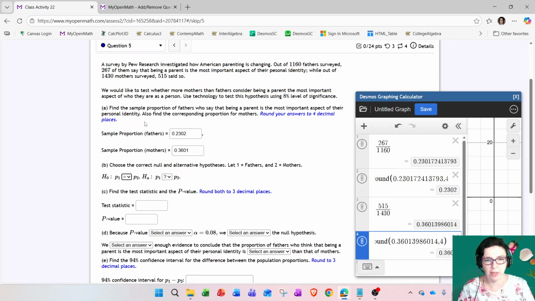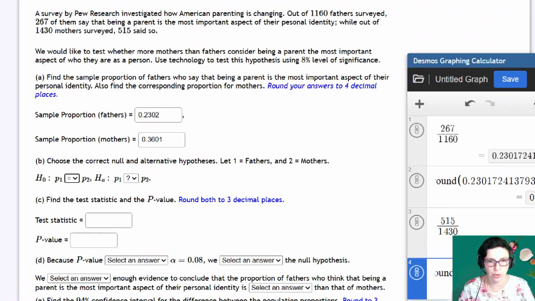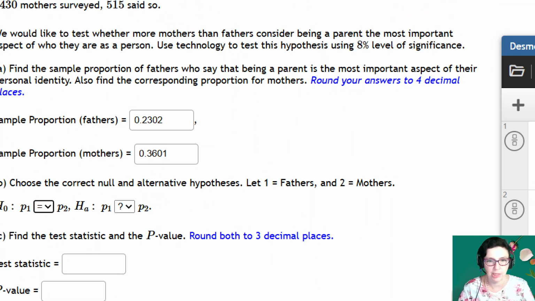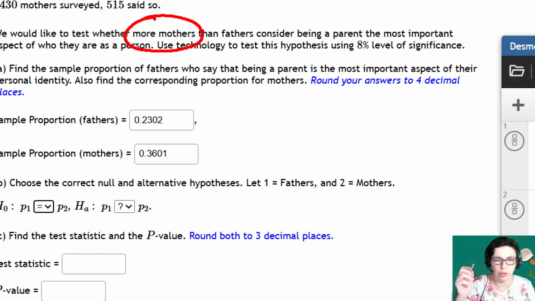This is going to be quite confusing, because number one is fathers and number two is mothers. When you see the word more, you could think, oh, it's going to be a right tail test. Well, no, because if you look at the sample proportions, the 23% for the fathers is smaller than that for the mothers. Why is that?